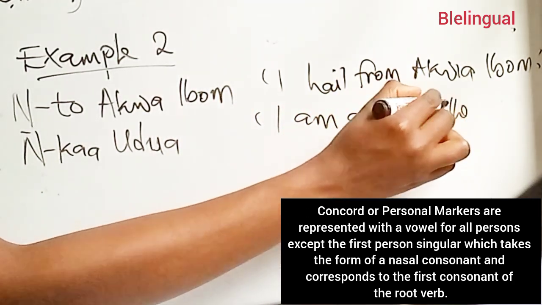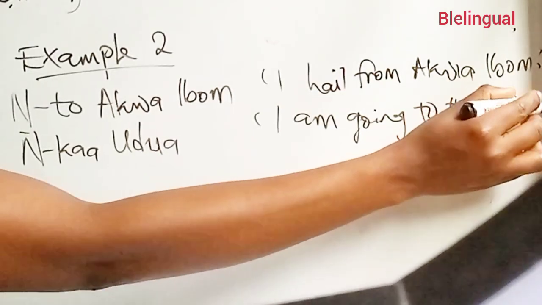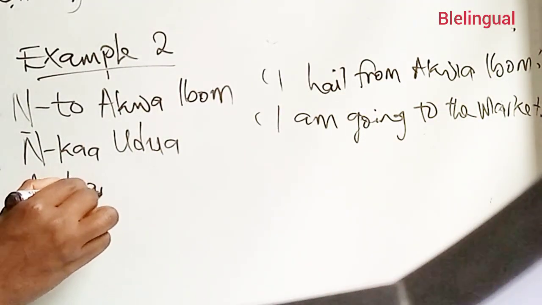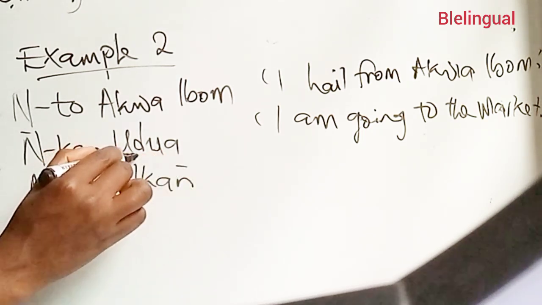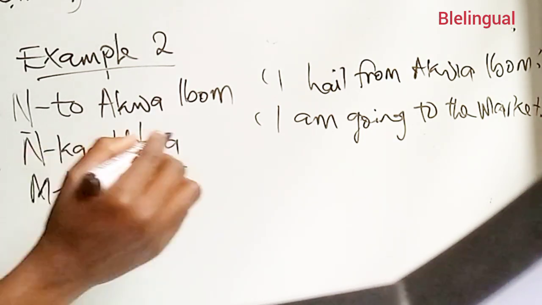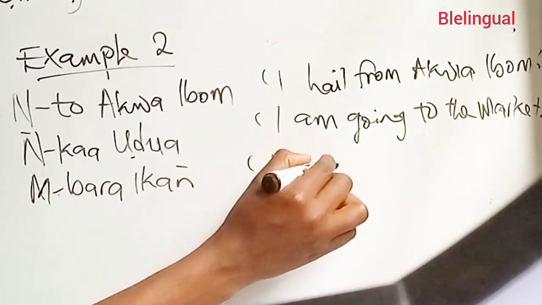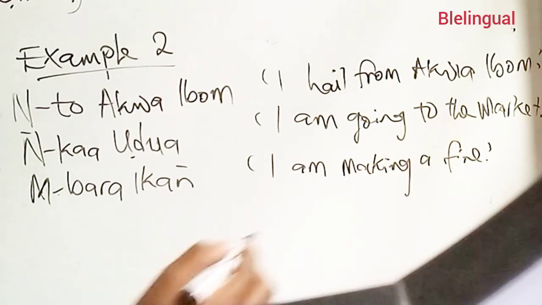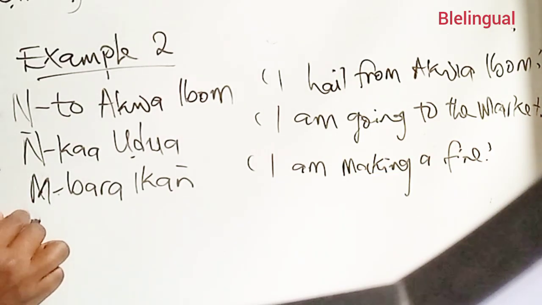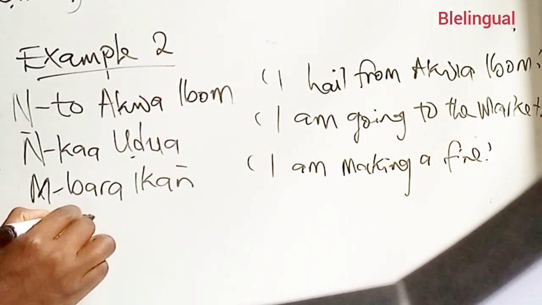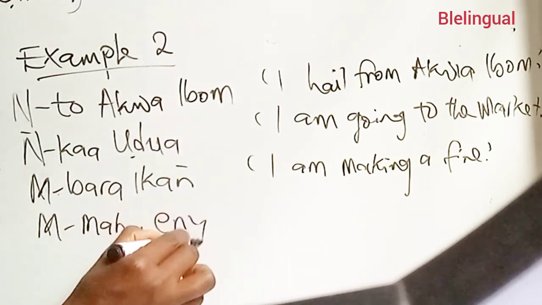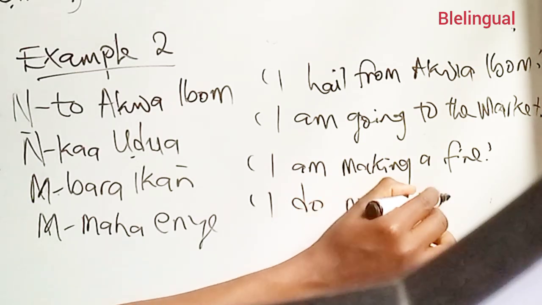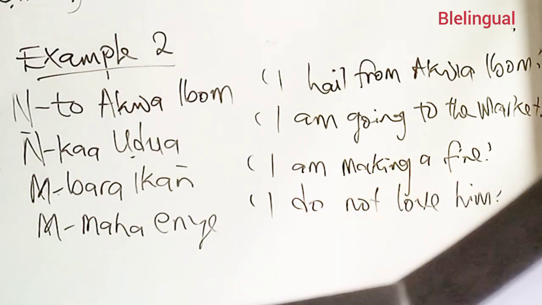I am going to the market. We have Mbara Ikang. I am making a fire. And lastly, we have Mmaga Enyi. I do not love him.